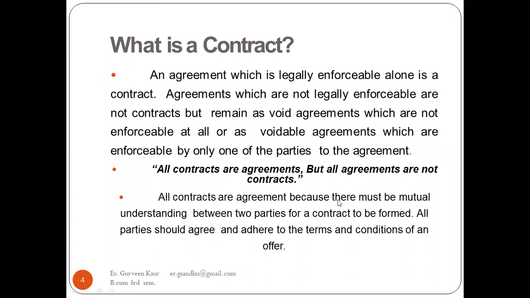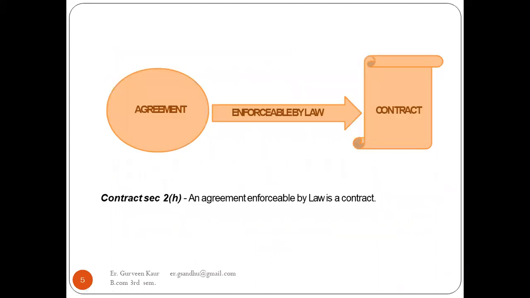All contracts are agreements because there must be mutual understanding between the two parties for a contract to be performed. All parties should agree and adhere to the terms and conditions of an offer. So when an agreement is enforceable by the law, then it becomes a contract. Under Section 2(h), an agreement enforceable by law is a contract.